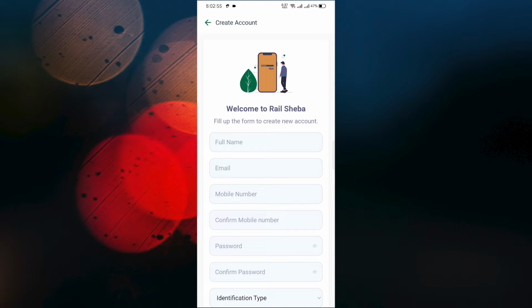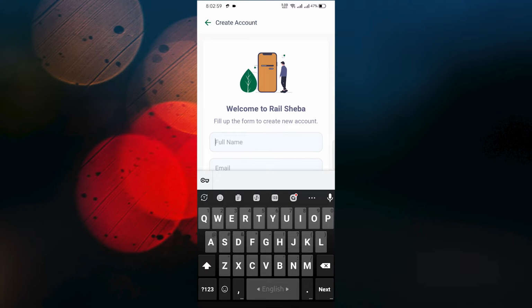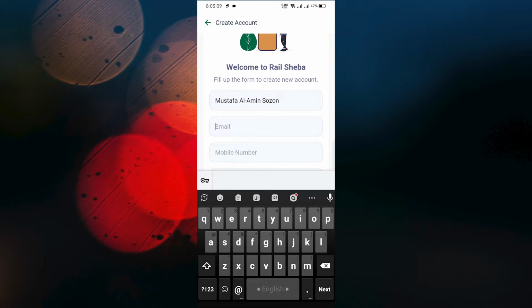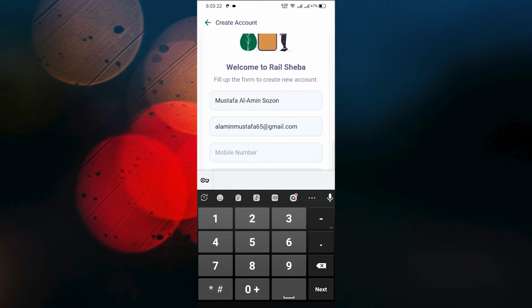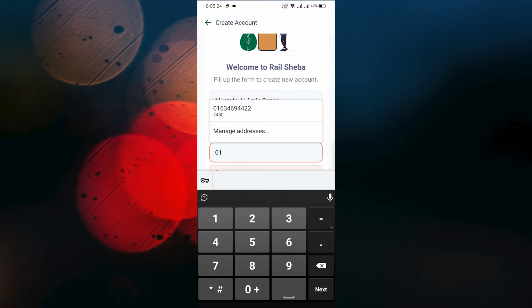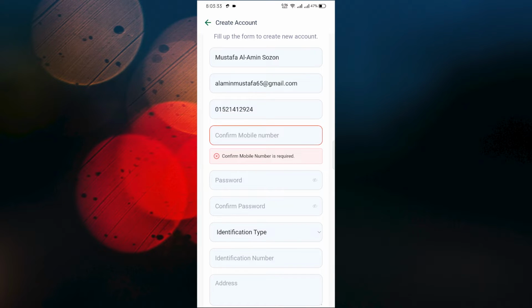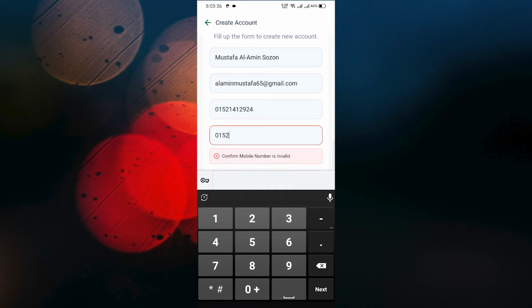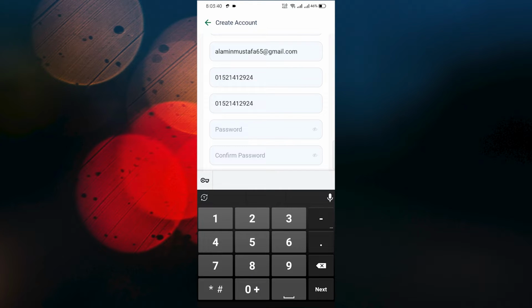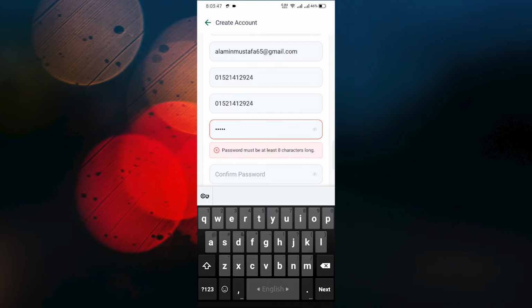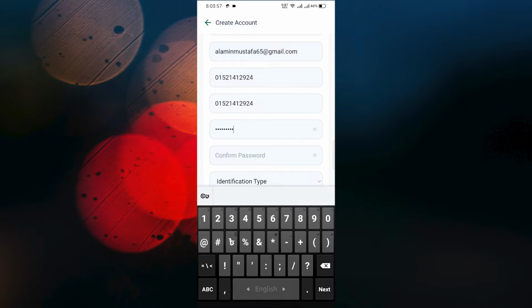Now you have to fill up this form and create an account. So first you have to give your full name, then your email, then your mobile number. Again you have to rewrite your mobile number, and you have to set a password here. Again you have to give your password.